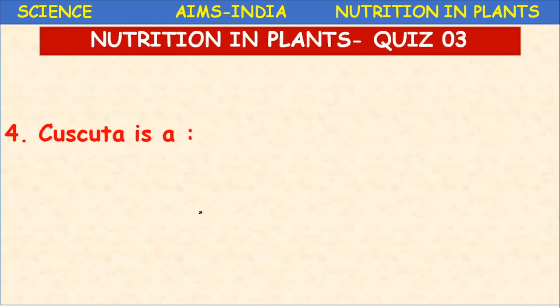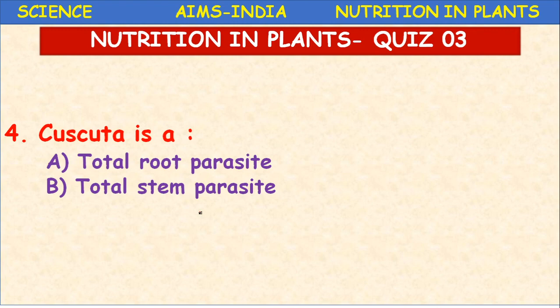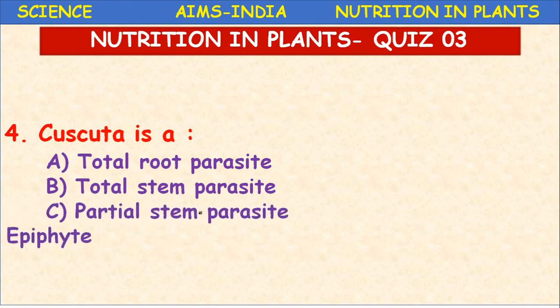Next, Cuscuta is a total root parasite, total stem parasite, partial stem parasite, or epiphyte. So epiphyte is a new term for you. The epiphyte is a plant which can grow on a host plant, meaning on another plant, but it is not harming that plant like a parasite. A parasite may be harming the host, but the epiphyte may not harm the host.